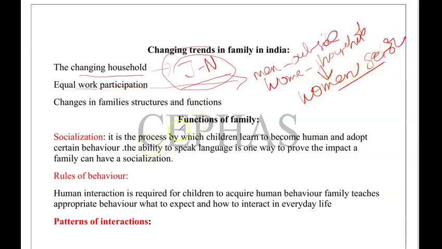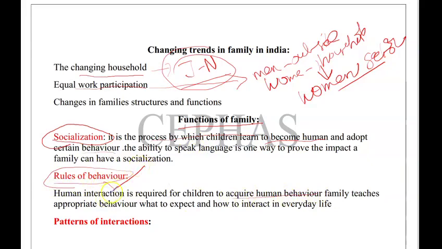Okay. Next, functions of the family, very important. One is socialization. Socialization tells about how to behave in society. It is taught by the parents. How to become a human, how to develop a certain behavior, it is all taught by socialization. It only comes when you live with a family. Next, rules of behavior. What type of behavior you need to showcase towards society and towards other people is also taught by the family.